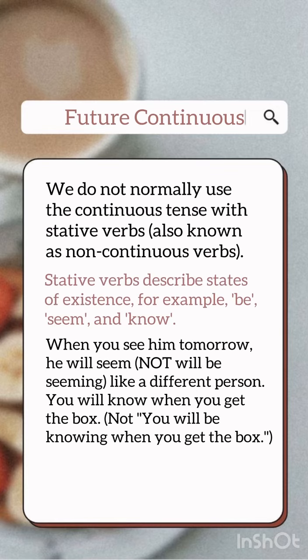We don't normally use the continuous tense with stative verbs, also known as non-continuous verbs. Stative verbs describe states of existence, for example, be, seem, and know.